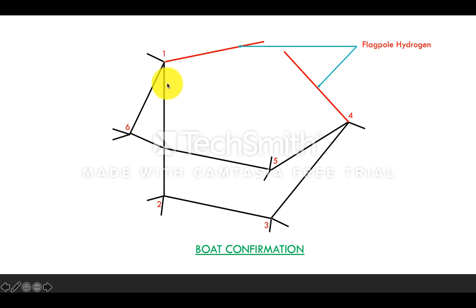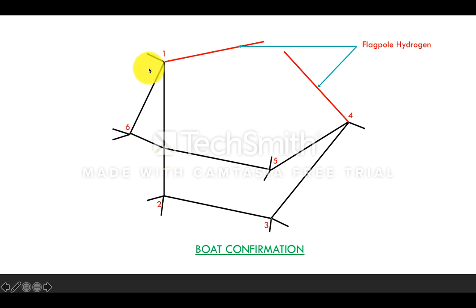Conformation means the change taking place within the structure, where the atoms present in the structure are able to rotate, so we get different shapes. This is the other conformation of cyclohexane, in the form of a boat. It also contains the 6 carbons of cyclohexane, 1, 2, 3, 4, 5 and also the 6.